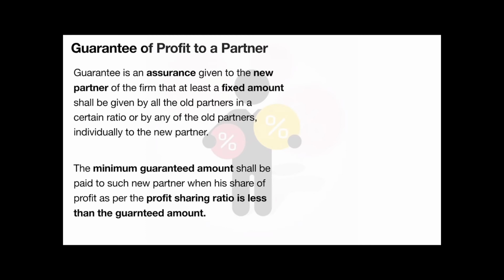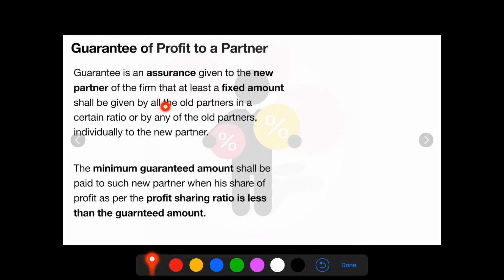So that is, if suppose a new partner is coming into the business, the old partners will agree to give him a certain amount of profit. The certain amount over here is guarantee, or an assured profit is given to him. Now this assurance can be given by all the partners, or by any of the old partners individually to the new partner. The minimum guaranteed amount shall be paid to such new partner when his share of profit as per the profit sharing ratio is less than the guaranteed amount.